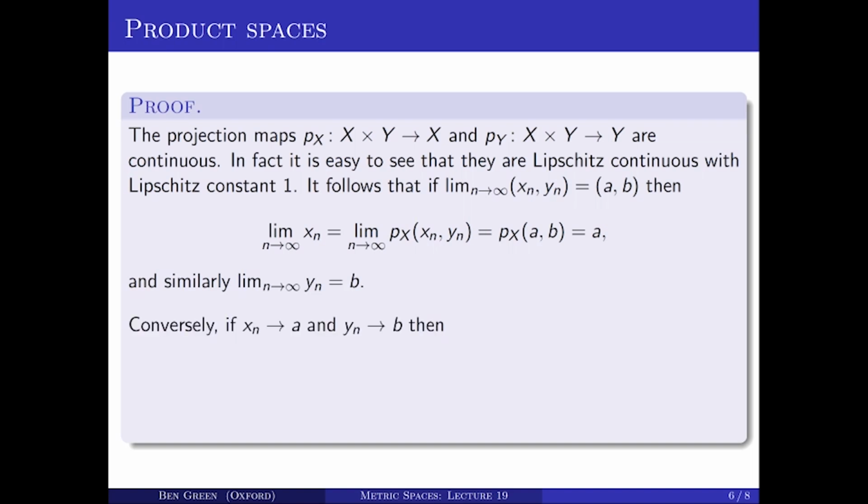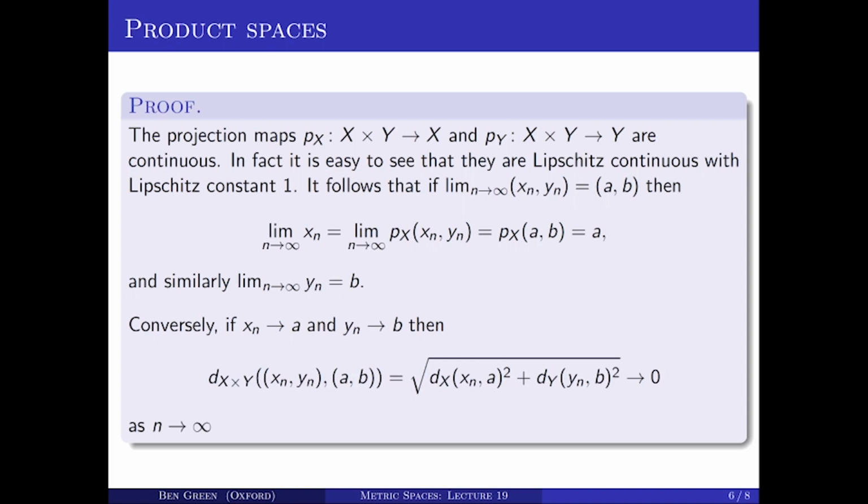In the other direction, suppose that x_n tends to A and y_n tends to B. Well, then just compute the distance between (x_n, y_n) and (A, B). It's the square root of the distance from x_n to A squared plus the distance from y_n to B squared, and that tends to 0 as n tends to infinity. To make it less than epsilon, you could just choose n sufficiently large that the distance from x_n to A is less than epsilon over 2 or something like that, and the same for the distance from y_n to B. So that's the proof of the lemma.